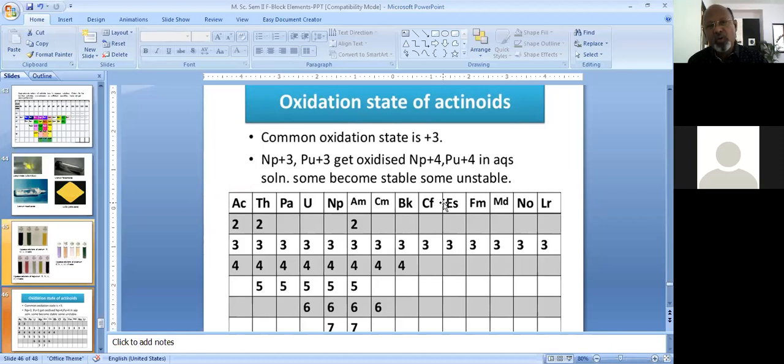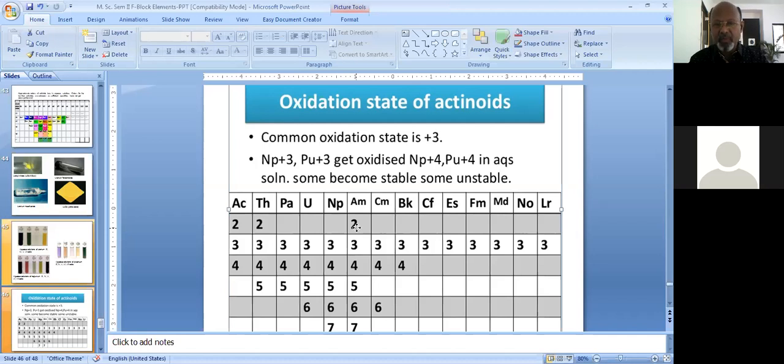If we want to conclude on these oxidation states, it is revealed that these elements display +2 as the minimum oxidation state, and they show +7 as the highest oxidation state. The +2 oxidation state is shown by only a few elements, that is actinium, thorium and americium.